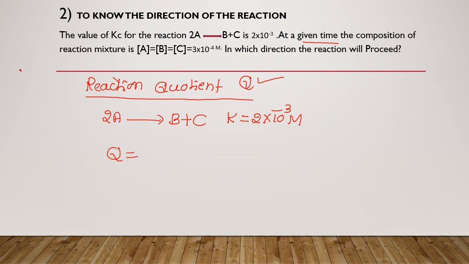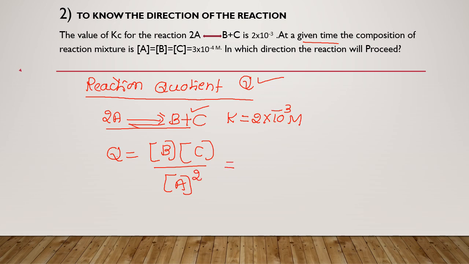So what is Q? Reaction quotient. How can we write the expression? Same as equilibrium constant. So the reaction is here. Q is equal to, what is equilibrium constant? It is equal to the ratio of the product concentration divided by the reactant concentration. Similar to the equilibrium constant, we can also write the expression for reaction quotient. So Q is equal to, in this reaction product is B and C. So the concentration of B and concentration of C divided by concentration of the reactant A to the power 2.